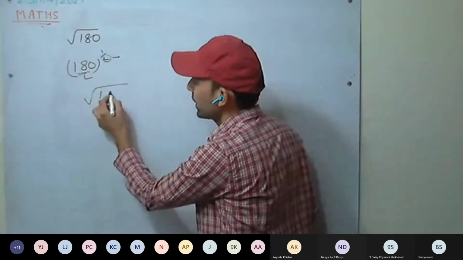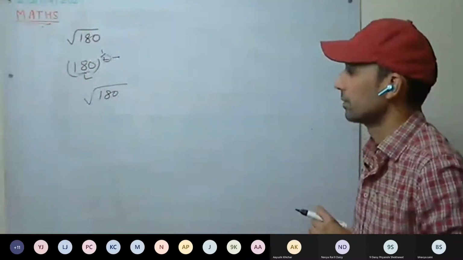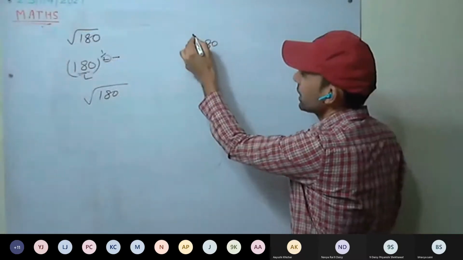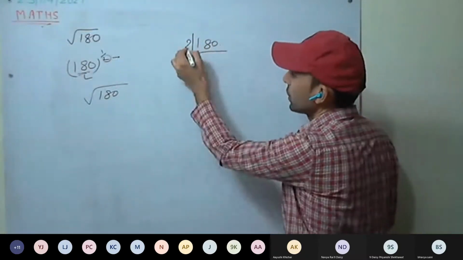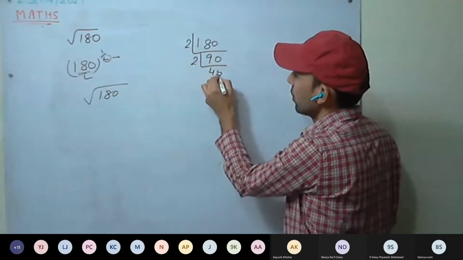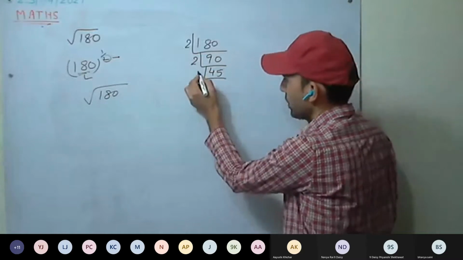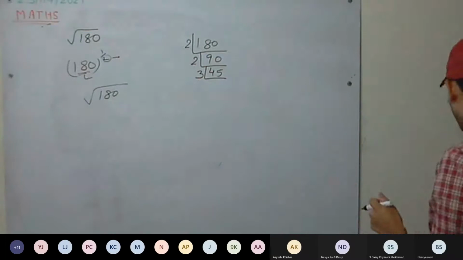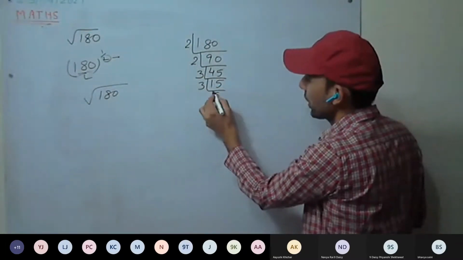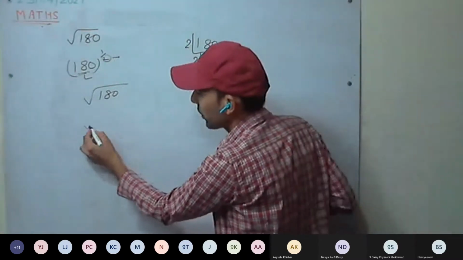How can the root of 180 be written? Factorize it. 180 to 90 to 45 to 15 to 5.